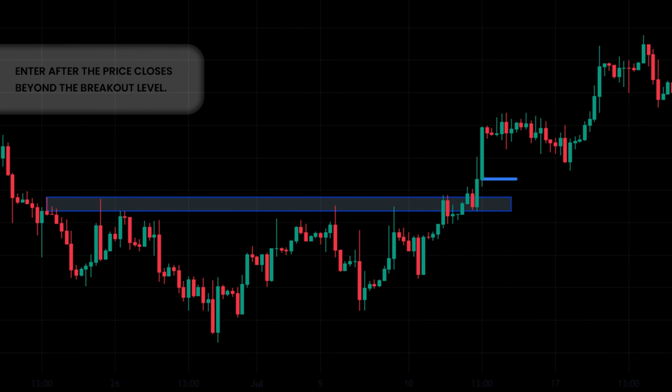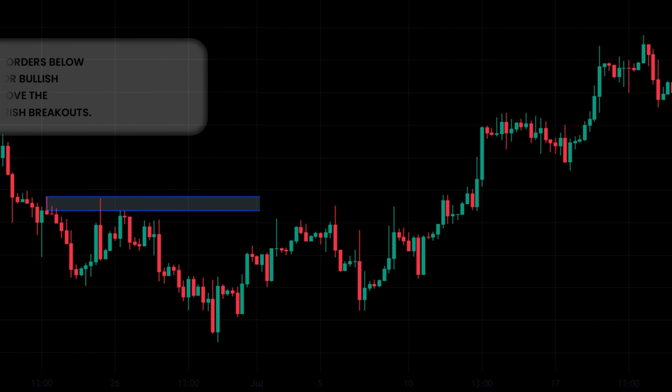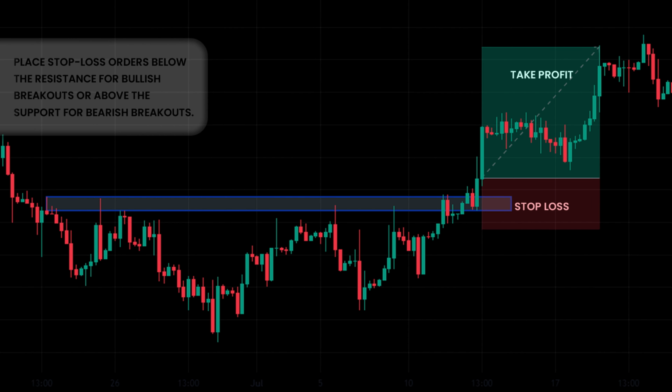Set entry points. Enter after the price closes beyond the breakout level. Manage risk. Place stop-loss orders below the resistance for bullish breakouts or above the support for bearish breakouts.